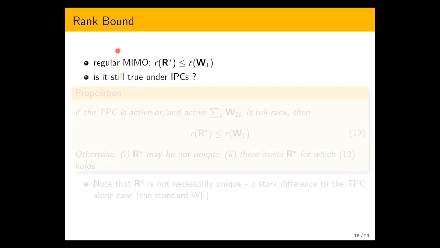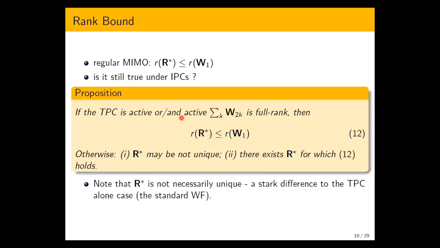So next, we study the rank of the optimal covariance matrix. We know well that in the regular MIMO case, the rank of the optimal covariance is upper bounded by the rank of W1, the main channel. Is it still true under interference power constraint? And the next proposition gives an answer that yes, it is true, but under certain conditions only, not in general. In particular, if the TPC is active and the sum of all active W's for which the IPCs are active is a full rank matrix. Then yes, this condition is true.